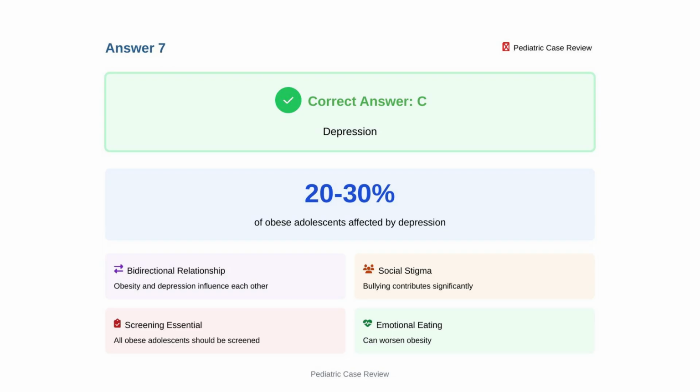Depression affects 20 to 30% of obese adolescents, showing a bidirectional relationship with obesity. Social stigma, bullying, and poor self-esteem contribute significantly. Depression can worsen obesity through reduced activity and emotional eating. All obese adolescents should be screened for depression and other mental health conditions as part of comprehensive care.